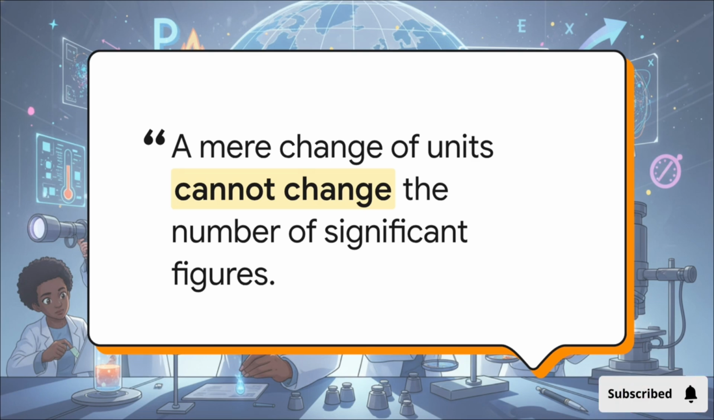It becomes 4,700 millimeters. You might look at that and be tempted to say, oh, that only has 2 significant figures now. Nope. A simple unit conversion cannot magically destroy the hard-earned precision of your original measurement. And to avoid that exact confusion, physicists rely super heavily on scientific notation.